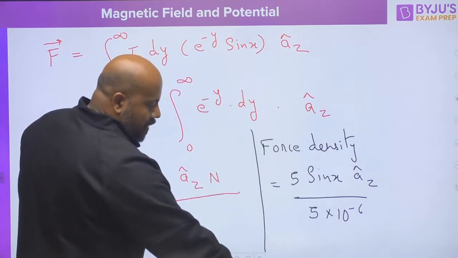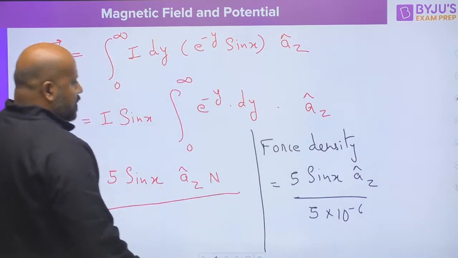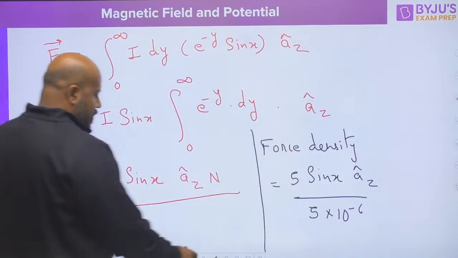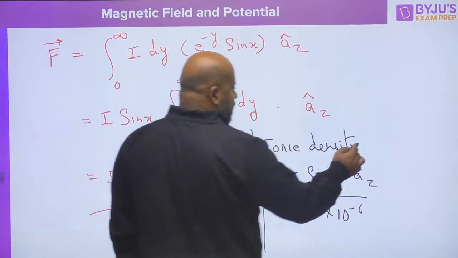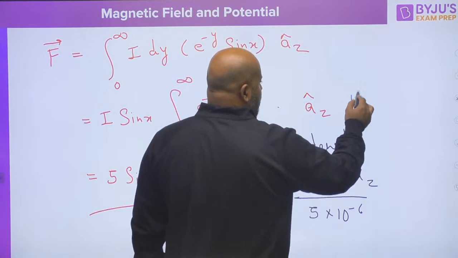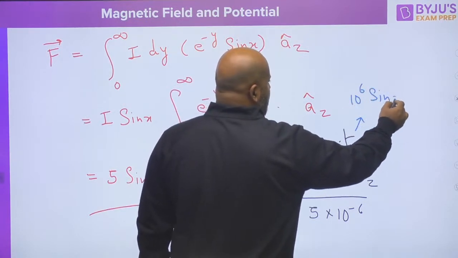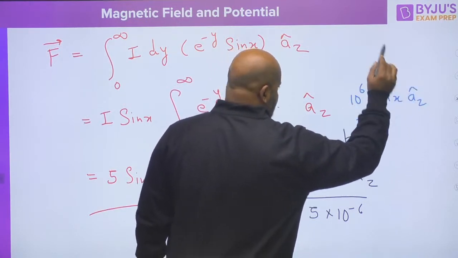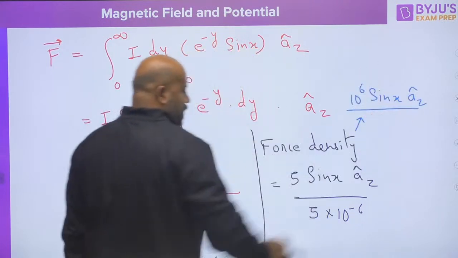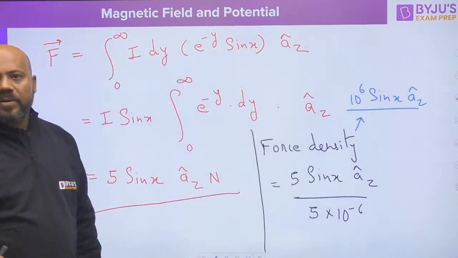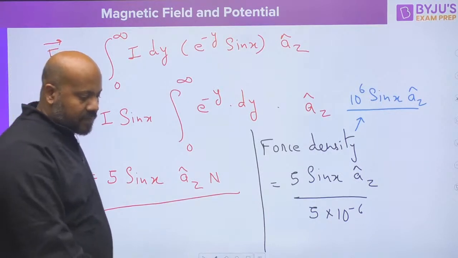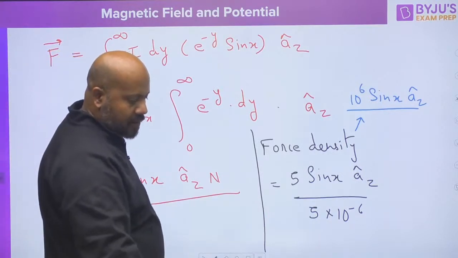So if you solve this, you will be getting 10 to the power 6 sin x az. This is going to be your force density. Everybody just tell me in the comment section, is it clear for everybody? Yes, everyone.